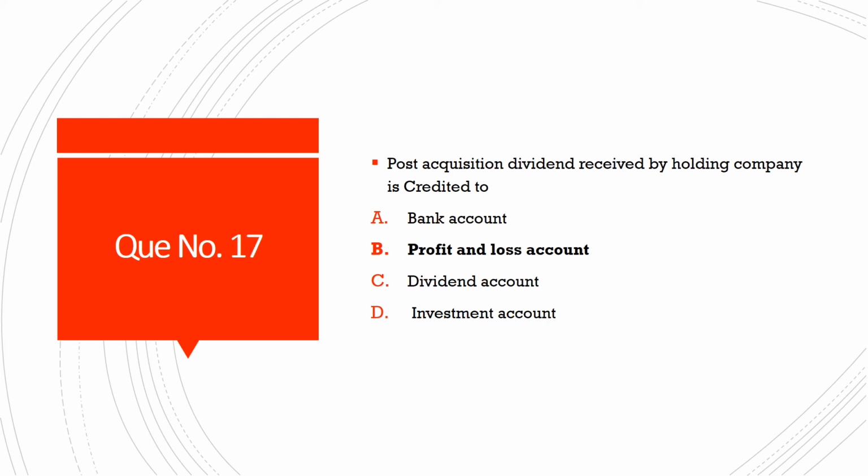Then next question number 17. Post-acquisition dividend received by holding company is credited to, and the options are option A, bank account. Option B, profit and loss account. Option C, dividend account. And option D, investment account. And the correct answer is option B, profit and loss account.